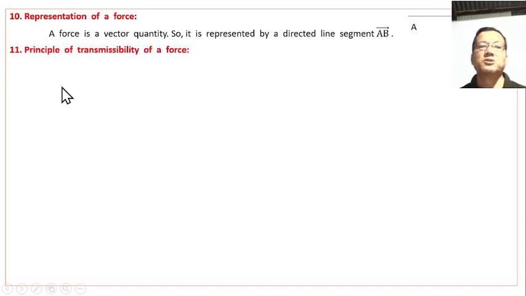The principle of transmissibility of a force.